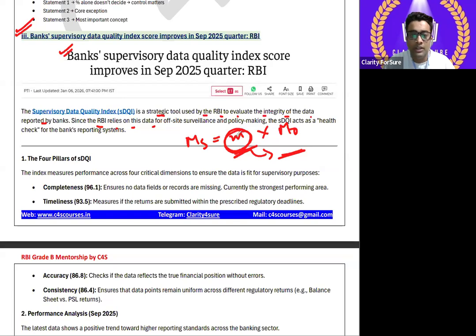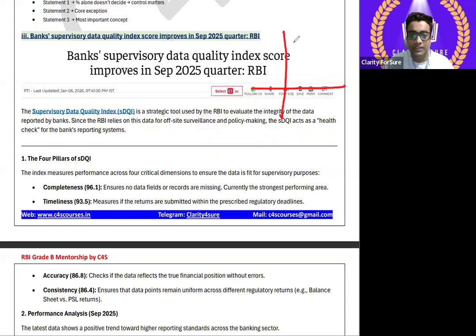How will RBI think? Because through this factor only, the money multiplier, the money supply graph of the RBI is completely depending. This MS, money supply, is completely depending on it. Sorry, let me show the graph again. This is money demand, I'm really sorry. This is the money supply graph depending upon it. Is it clear? So this is how RBI will think about the formula MS equals M into M naught. So this is the quality assurance. If incorrect data is provided, the money supply of RBI will be impacted.